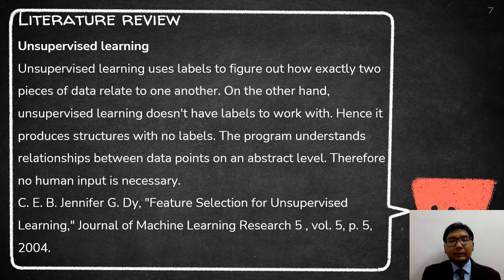As for third literature review is unsupervised learning. Supervised learning uses labels to figure out how exactly two pieces of data relate to one another. On the other hand, unsupervised learning doesn't have labels to work with, hence it produces structure with no labels. The product understands the relationship between data points on an abstract level. Therefore, no human input is necessary in this learning.